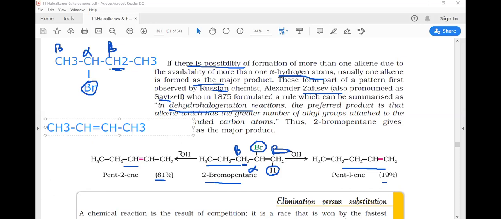So again, I repeat, what is the Sitzeff rule? Sitzeff rule is: in a dehydrohalogenation reaction, the preferred product is that alkene which has the greater number of alkyl groups attached to the doubly bonded carbon atom. Okay.